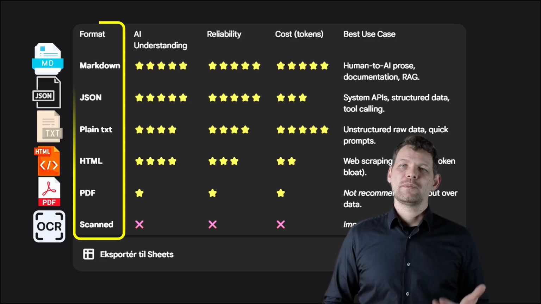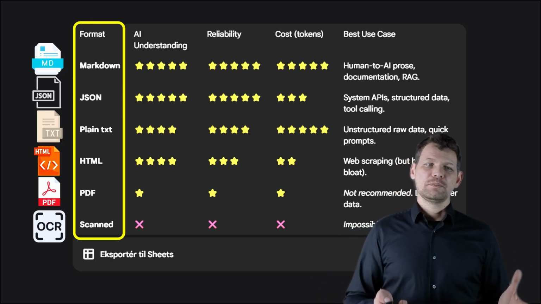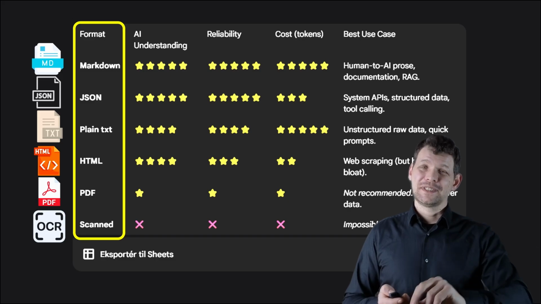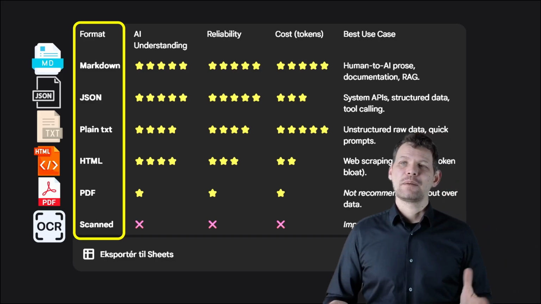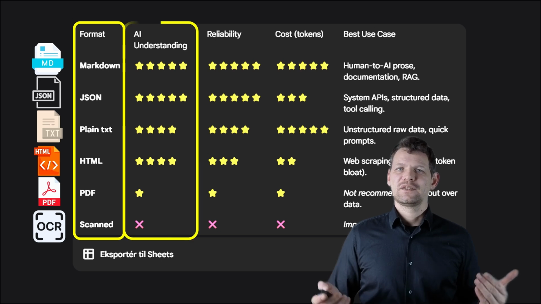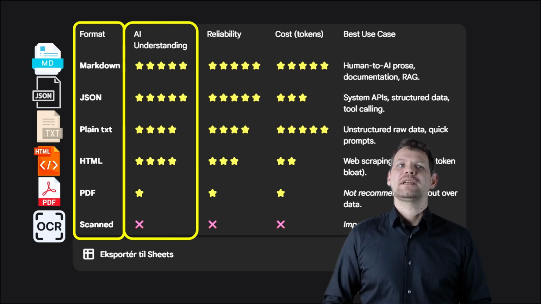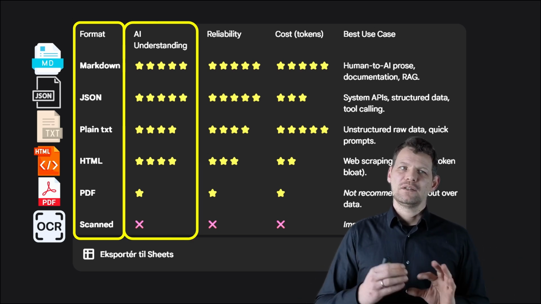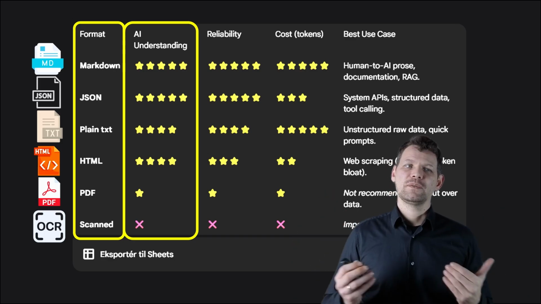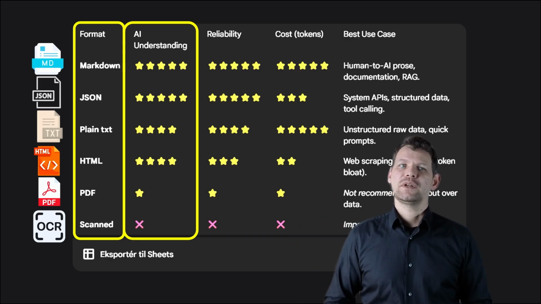So I asked ChatGPT to make this model. No, this is actually Gemini. So I asked ChatGPT and Gemini to make this model, and they more or less agree on the thing. So the understanding for the AI: if we give it something in Markdown, JSON, plain text, or HTML, the understanding is high. If we give it something in PDF, the understanding is very low.